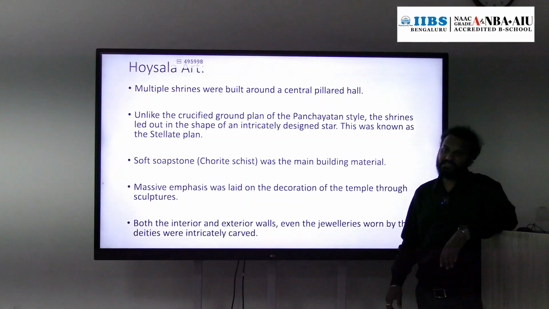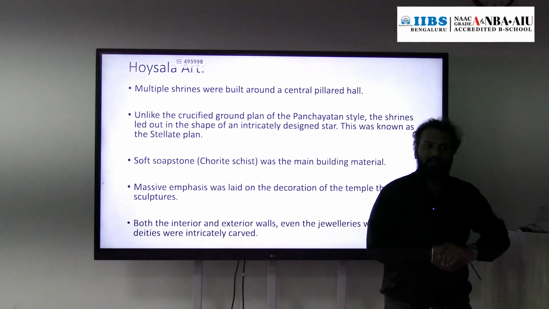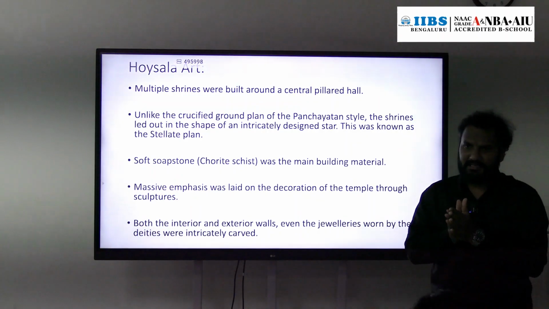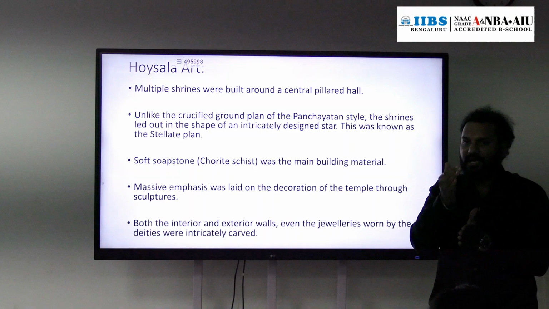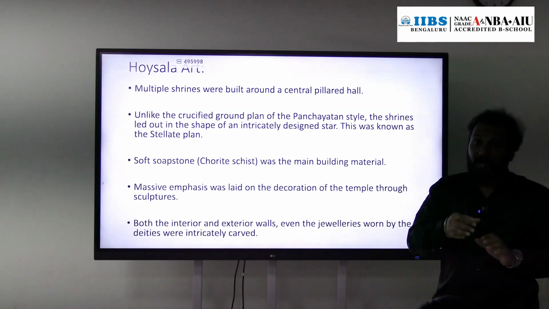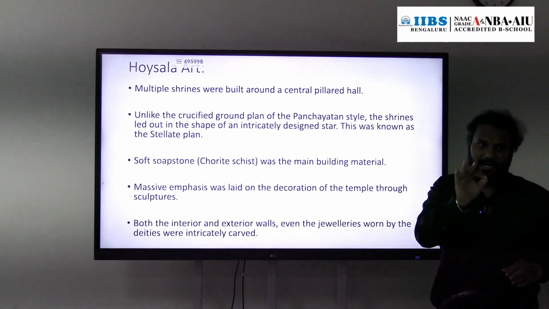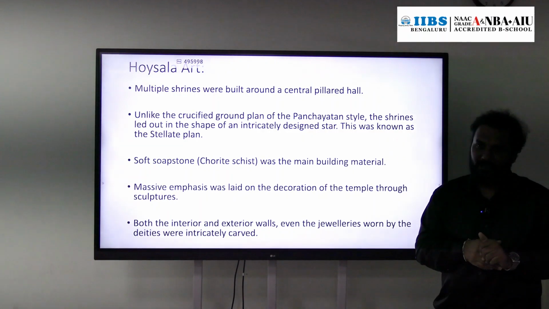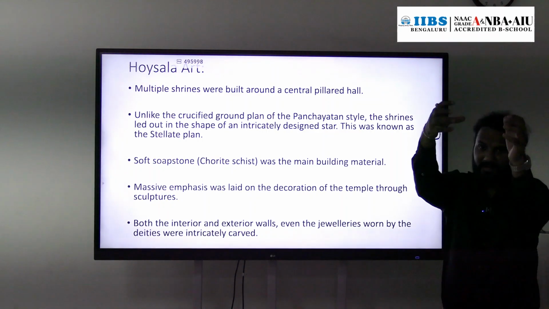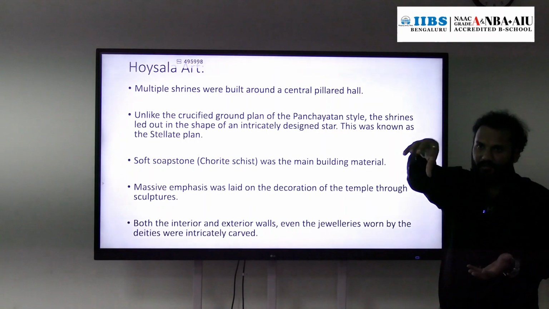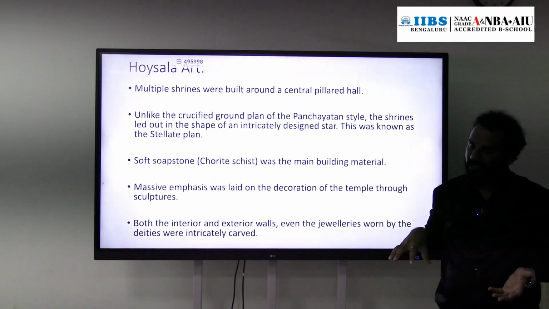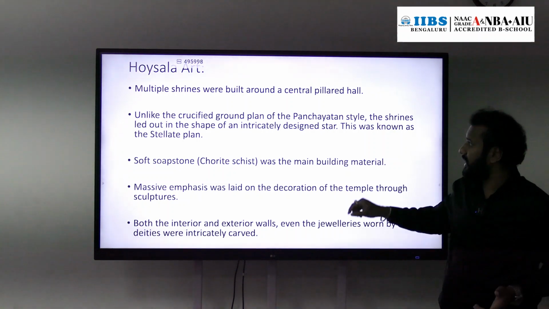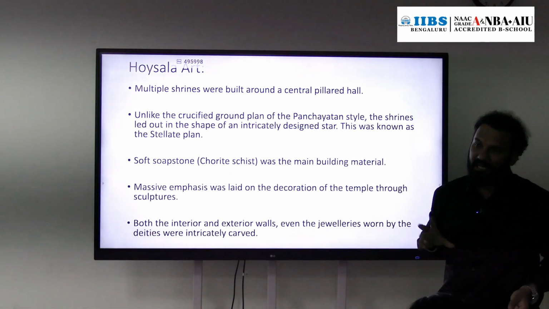Then next we have Hoysala school of architecture. This Hoysala school of architecture is totally different from the Nagara or Dravidian school of architecture. One of the common features in Nagara and Dravidian school of architecture was Panchayatan style of architecture. At the center we have the main shrine, and we have 4 shrines at the 4 corners. That is the Panchayatan style of temple architecture, right? That was absent in the Hoysala school of architecture.